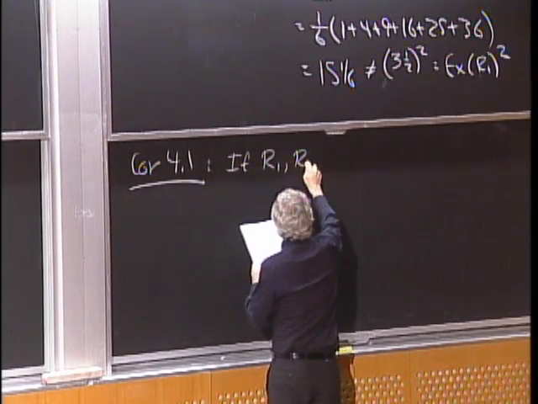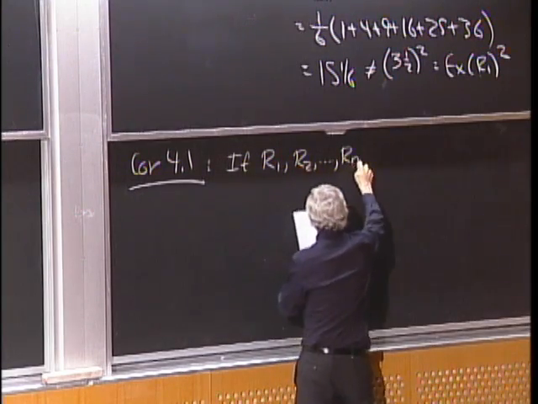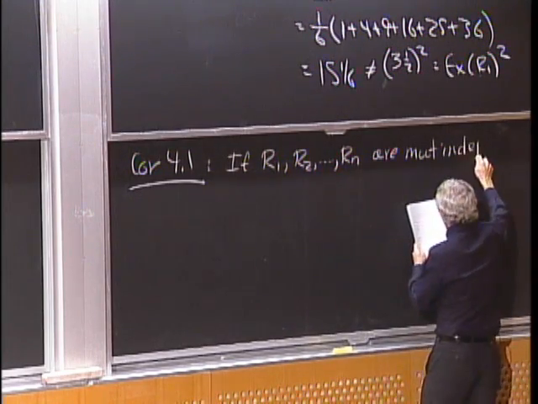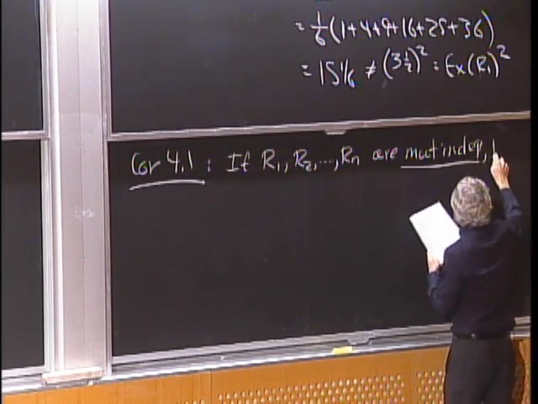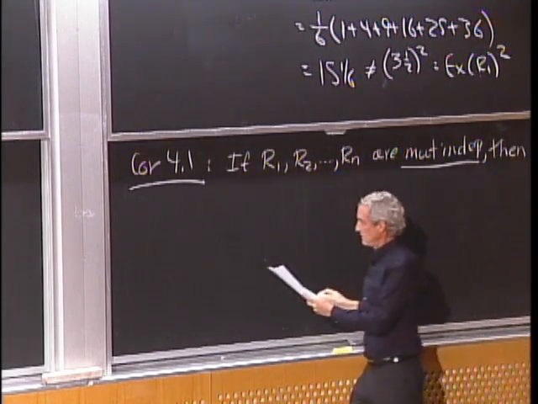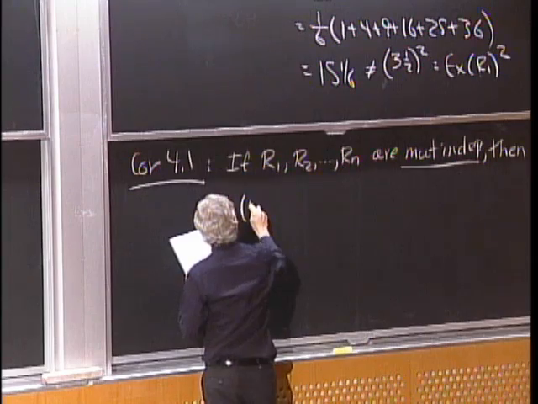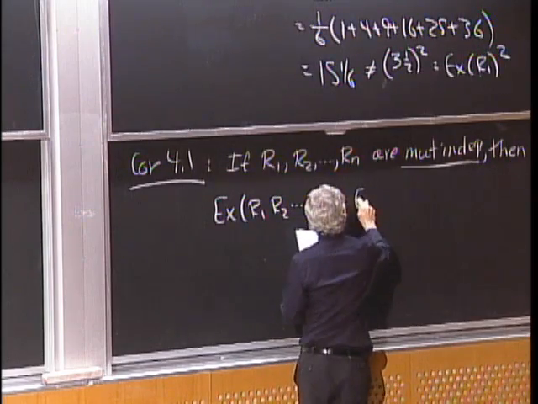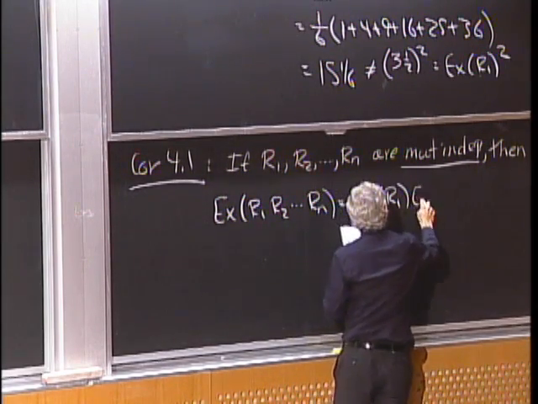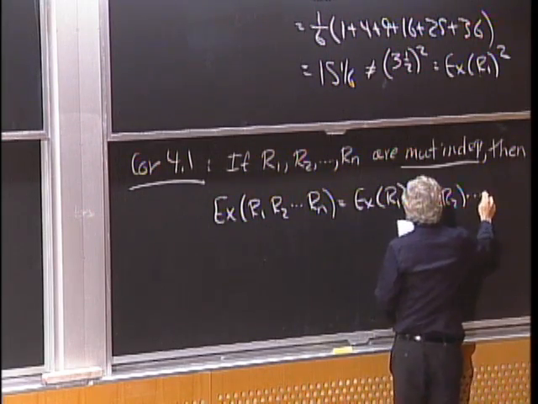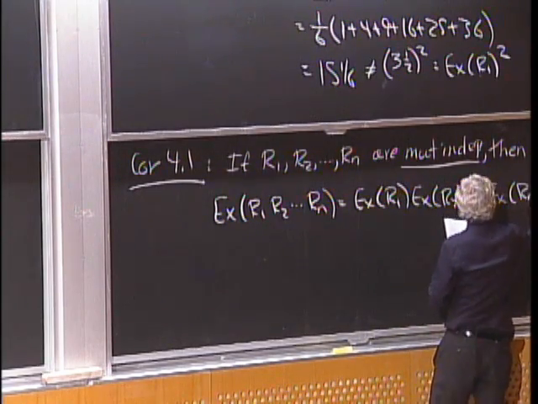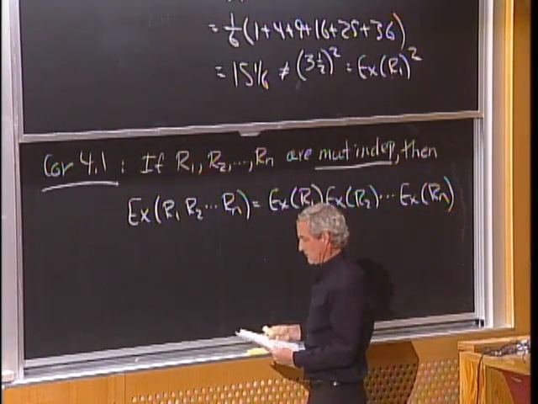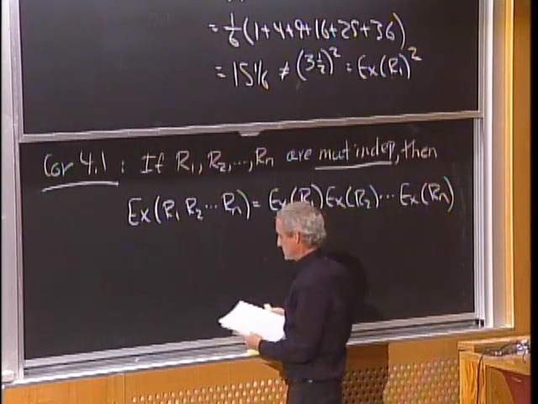So if R1, R2, out to Rn are mutually independent, then the expected value of their product is the product of the expected values. And the proof is just by induction on the number of random variables. So that's pretty easy. There's another easy corollary.